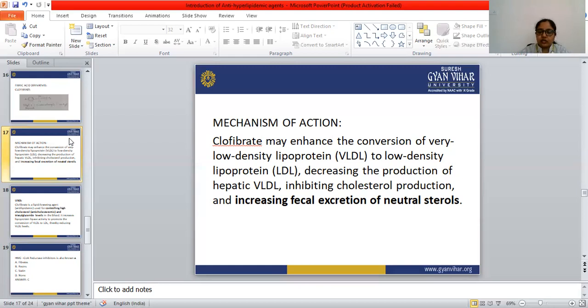So the use of this clofibrate is primarily for the treatment of type 3 hyperlipoproteinemia. In the treatment of hyperlipoproteinemia, this clofibrate is used.